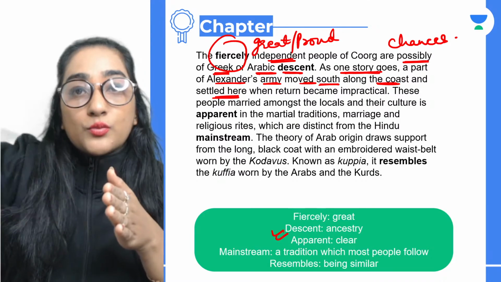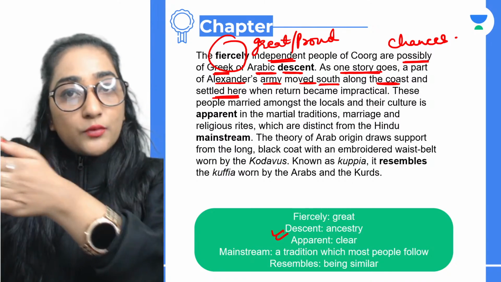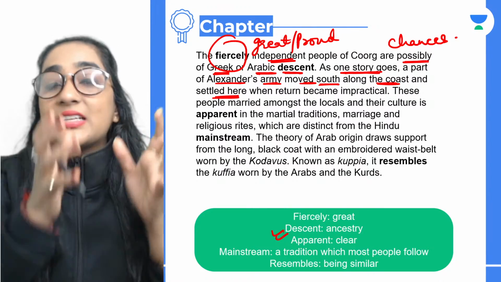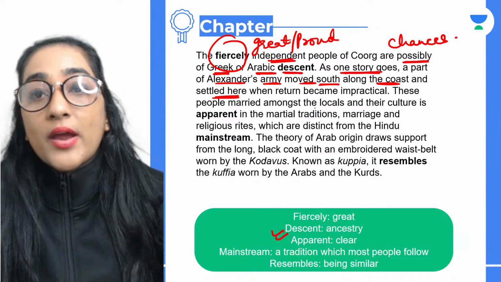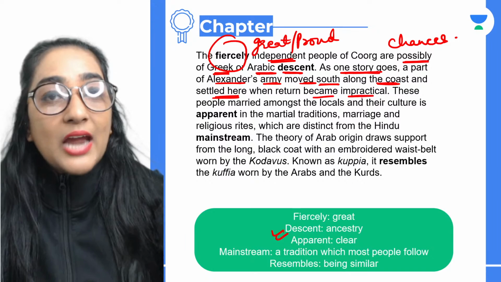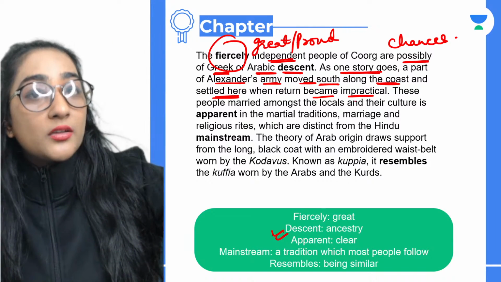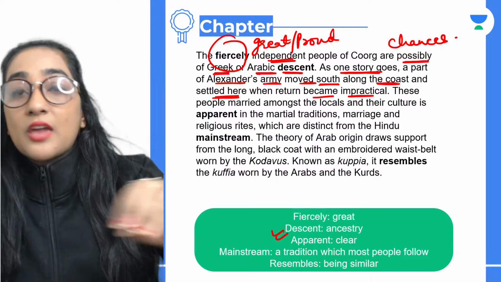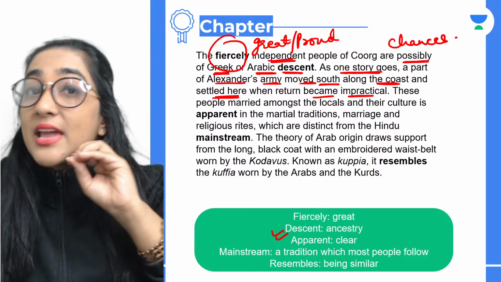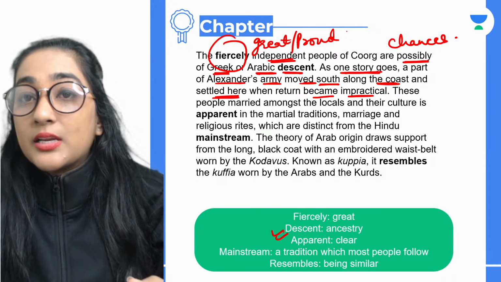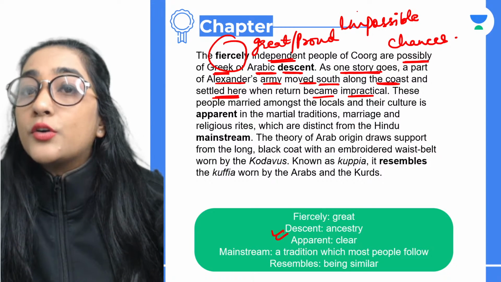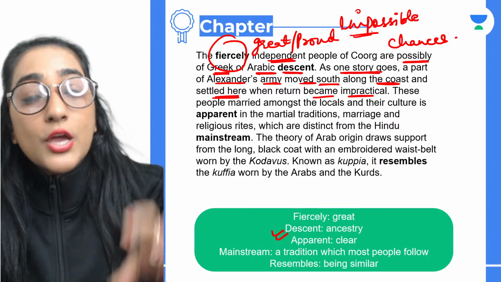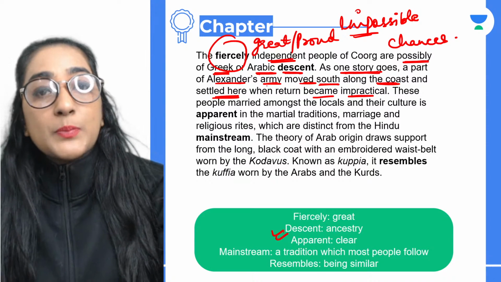So they were moving towards the south along the coast. The army was moving, that means they kept going along the coast. And they settled here. That means they stopped and settled in Coorg when return became impractical. That means when returning back to where they belong to completely became futile, and it was impossible. Impractical basically means impossible. It was not possible for them to return to the place where they belonged to. So they settled there.